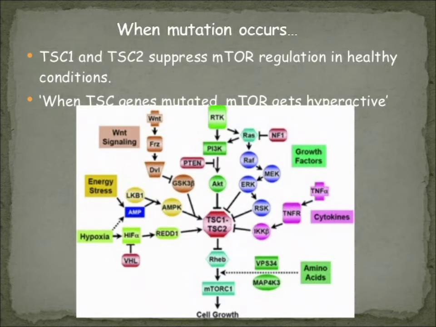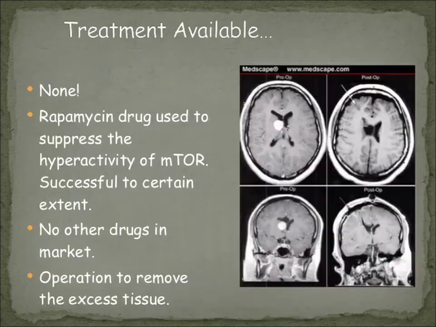mTOR gets hyperactive, and then what happens? Then the tumor growth happens. The tumor grows in size, the tumor cell division occurs. So in this way the disease tuberous sclerosis occurs. Next you see the treatment available.